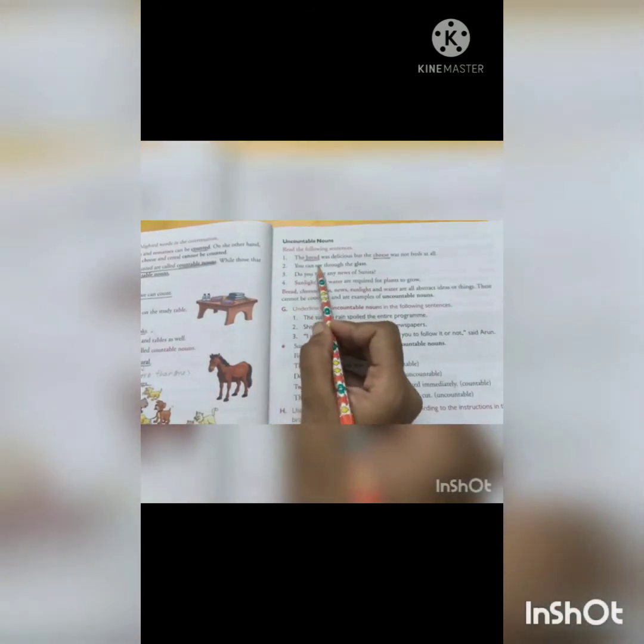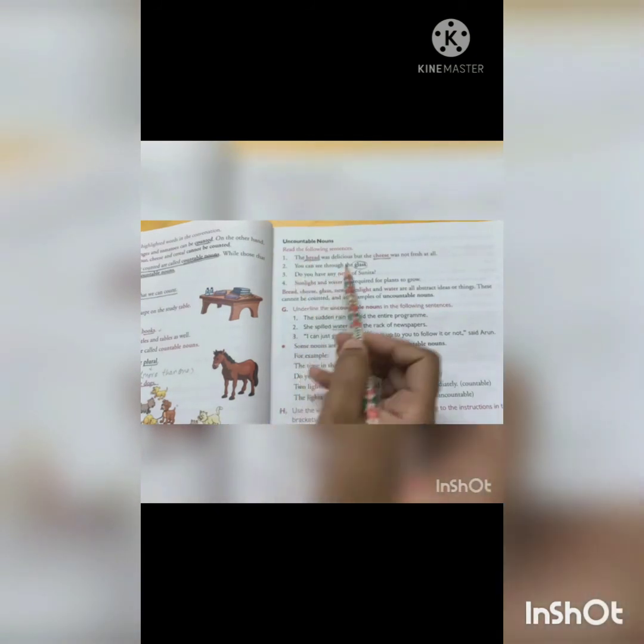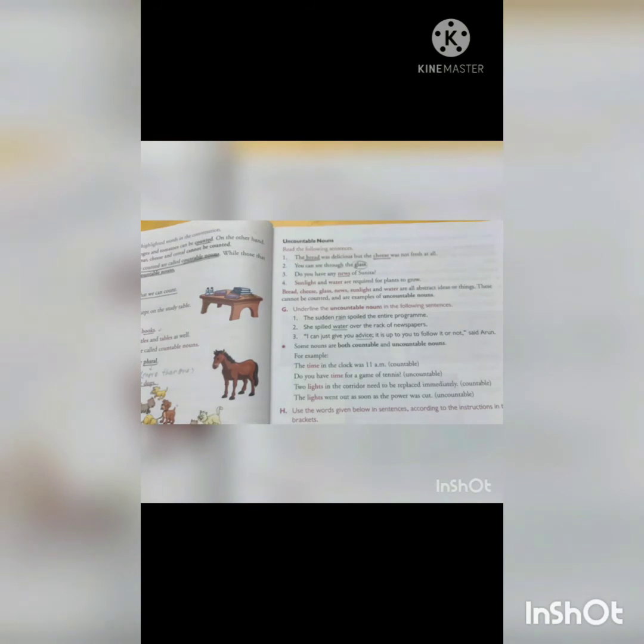So students, you can see through the glass. Here, students, can we count the glass? No, we cannot count the glass. So glass is the uncountable noun. Do you have any news of Sunita? News. So students, we cannot count the news.